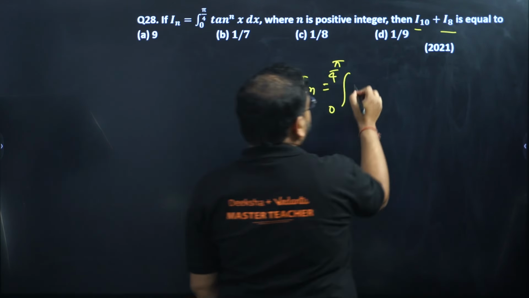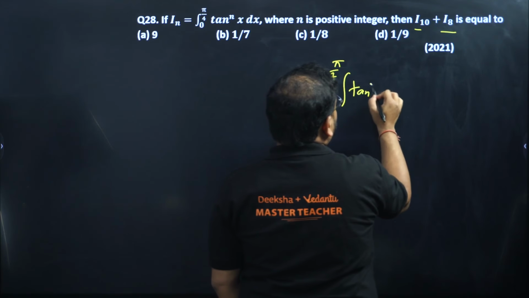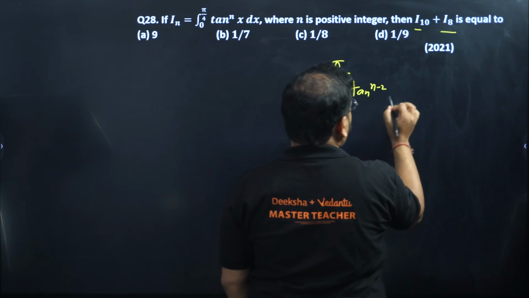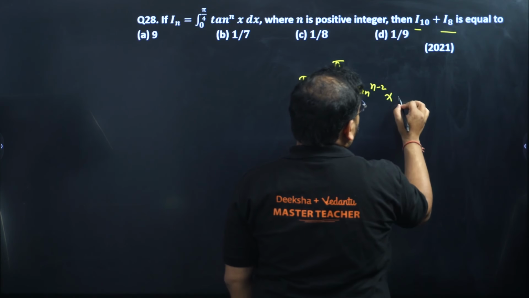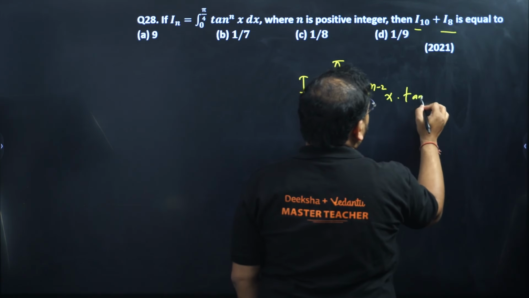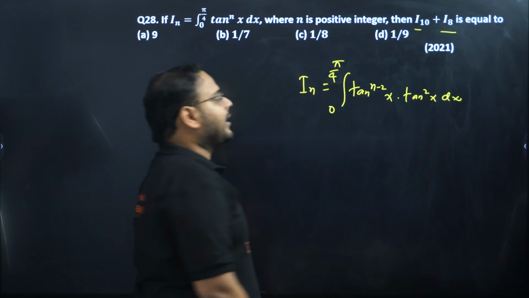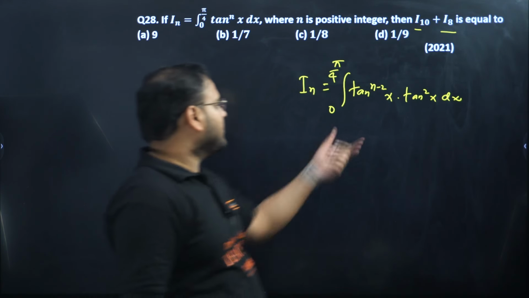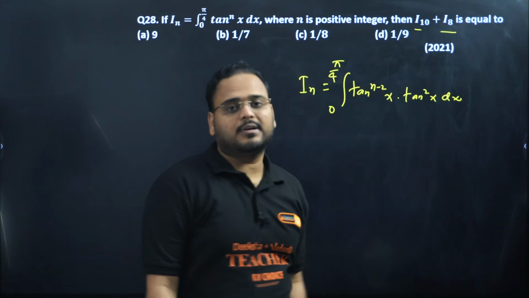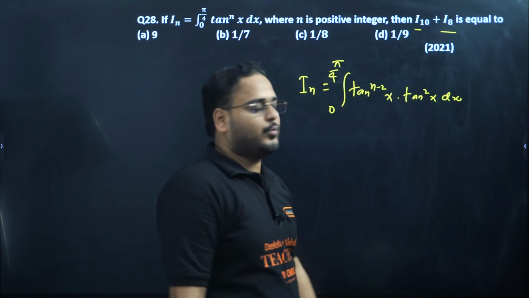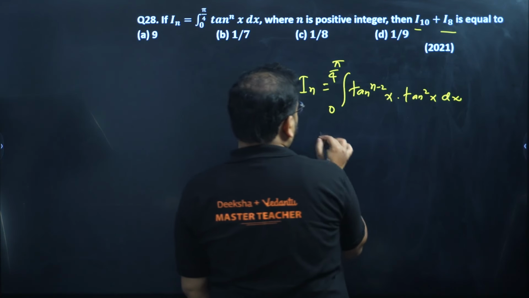I'll just write this as tan^(n-2) x into tan square x dx. Nothing I've done, just simply written this whole thing in the break of n minus 2 and square. Now there's a formula for tan square, so write that.